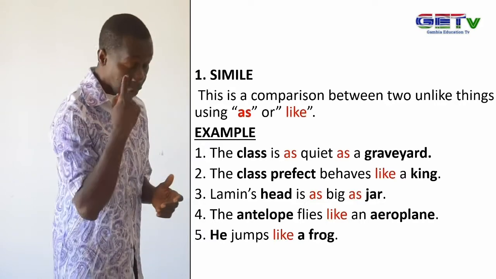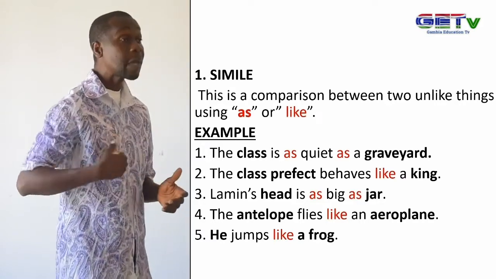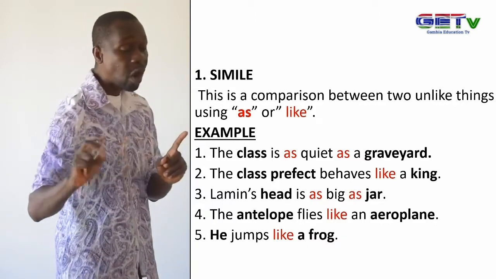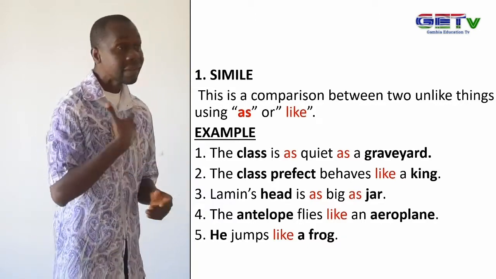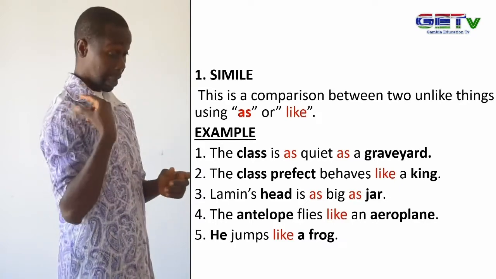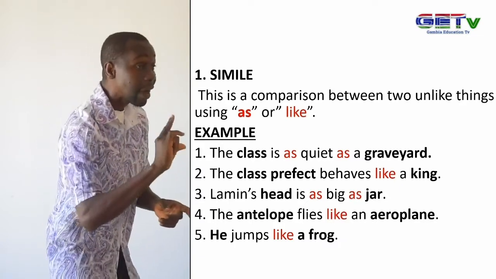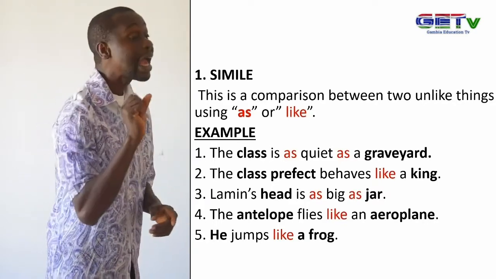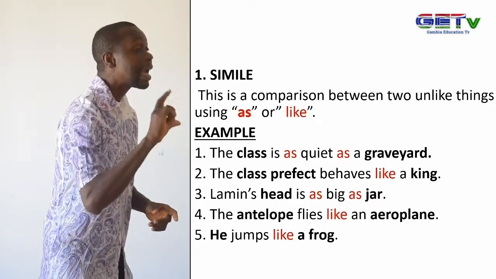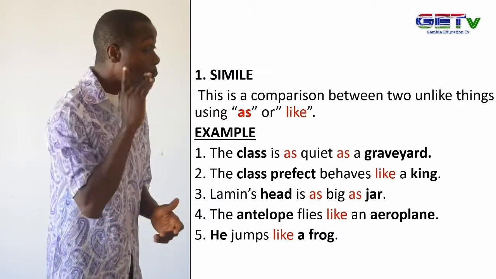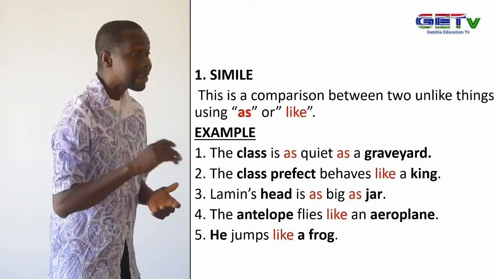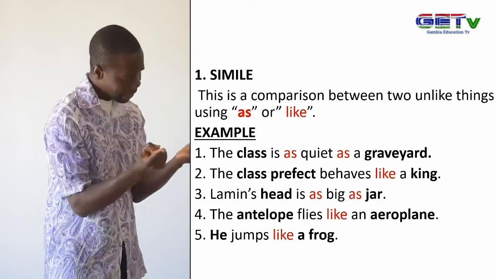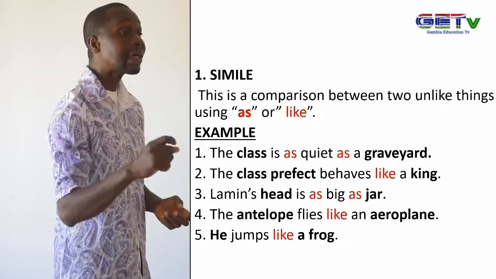As you know, people have different ways of writing their spelling. Some will write smile, some will write simile as in L-E-Y, but just to tell you, the correct spelling is S-I-M-I-L-E. Now, a simile is a comparison of unlike things using as or like.